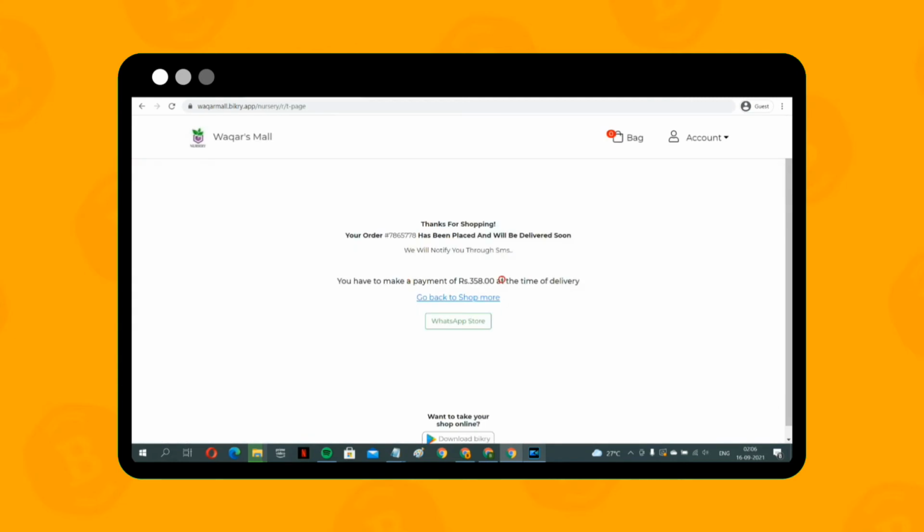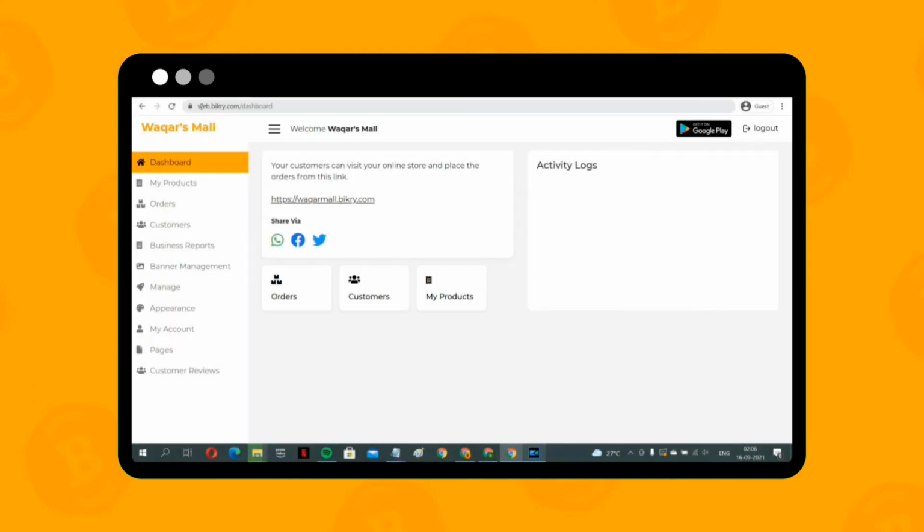So this was the front end of your mall that your visitors will see. We can also help you customize the look and feel of your aggregator's website as per your business's requirements. Now let's have a look at the back end of your mall, from where you can manage all the operations and the activities happening on your online aggregator mall.